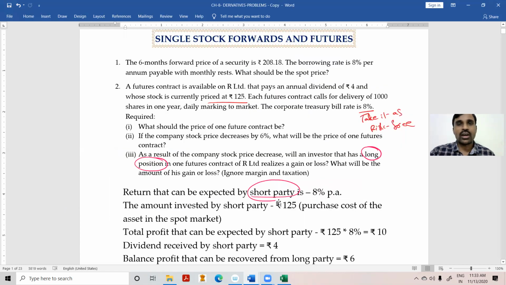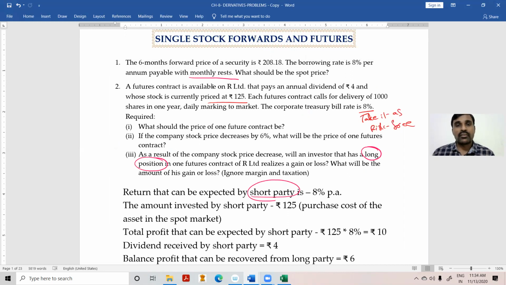The 6 months forward price of a security is rupees 208.18. The borrowing rate is 8% per annum, payable with monthly rates. Look at this point. Monthly rates means what? Monthly compounding. What should be the spot price?